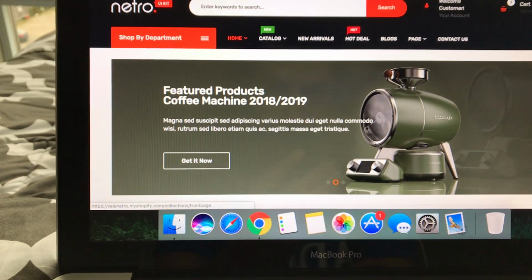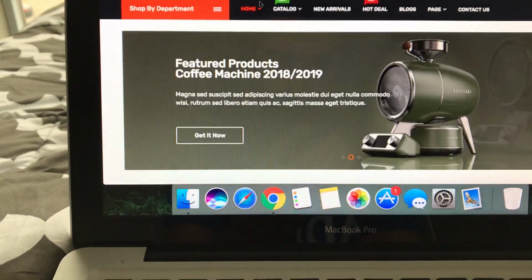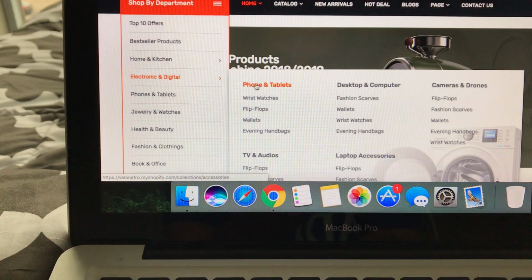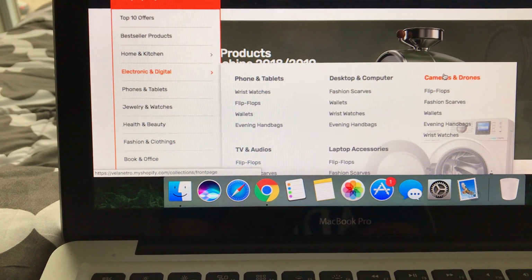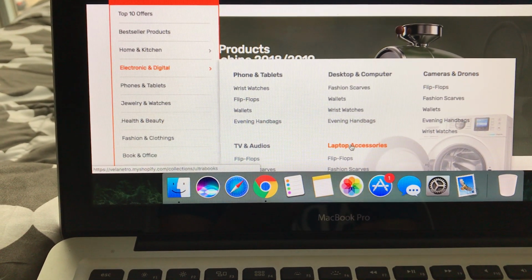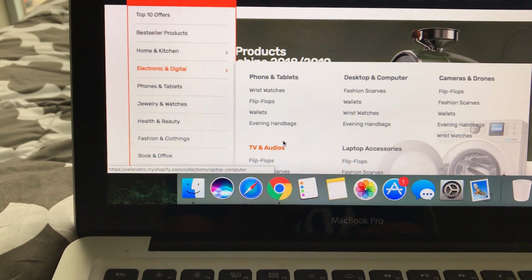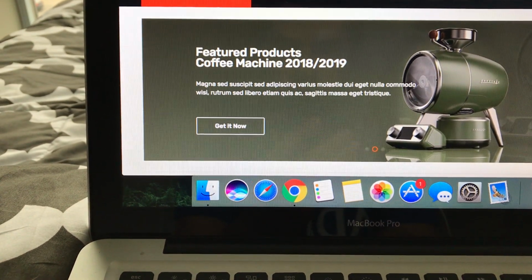So instead of phone tabs, it would say hot categories here, and then accessories, and then hair or bottoms, and then outerwear, and then jackets, and then the subcategories for them underneath. So that's what I want.